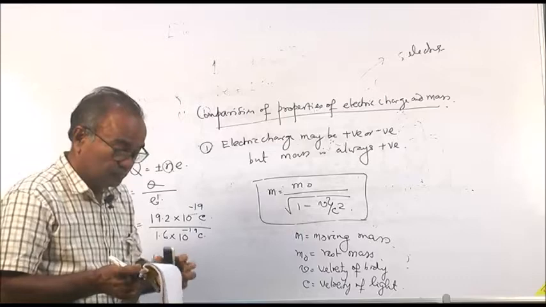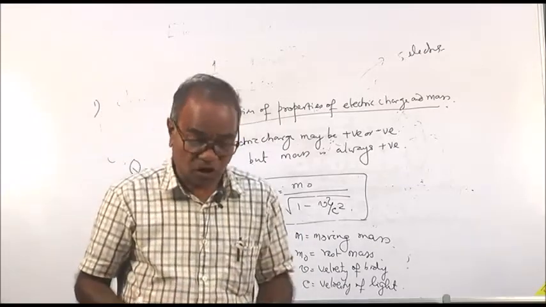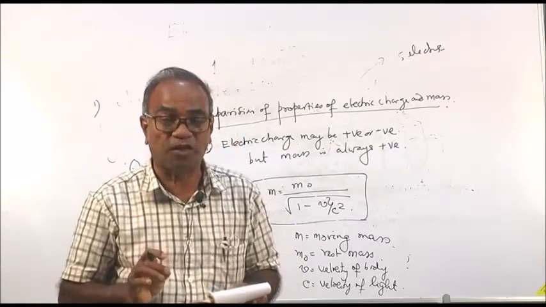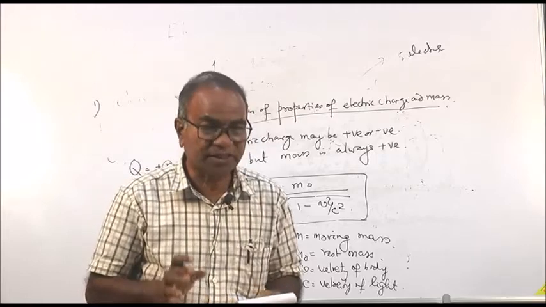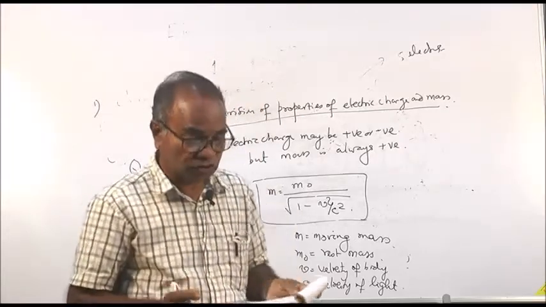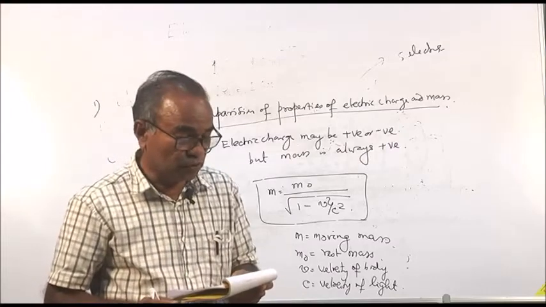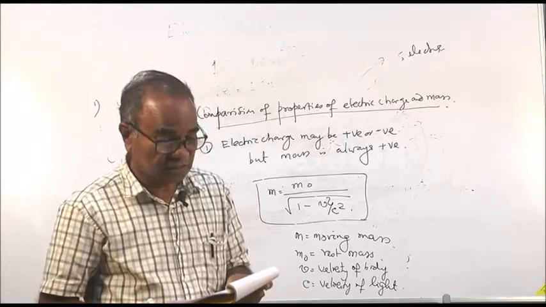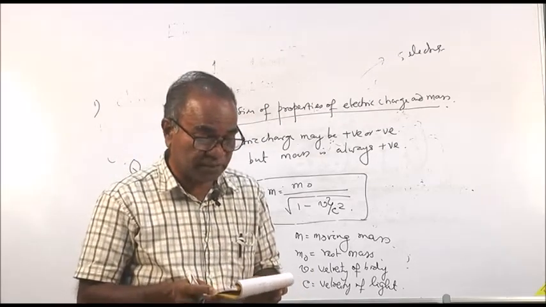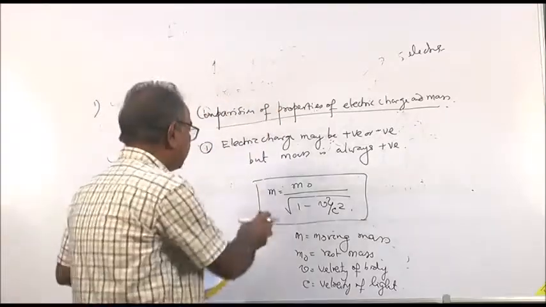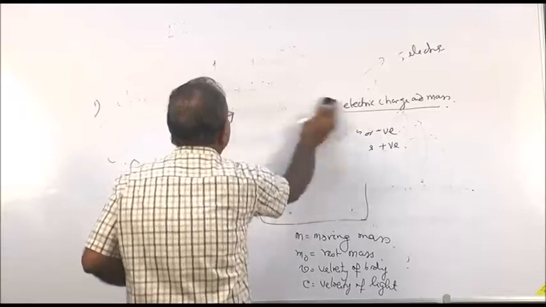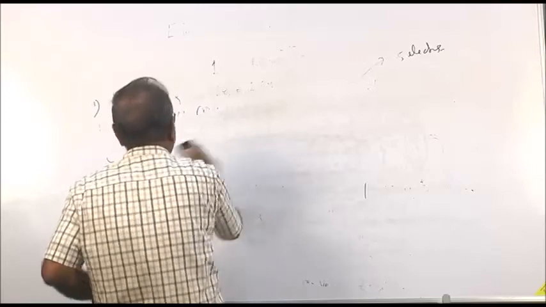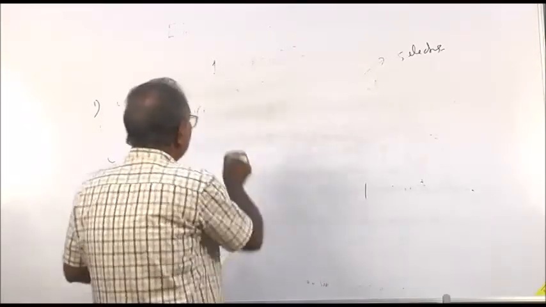Then I will tell you regarding Coulomb's law. This law is valid only for point charges. Coulomb's law says that the electrostatic force of attraction or repulsion between two charged bodies is directly proportional to the product of charges and inversely proportional to the square of the distance between them.